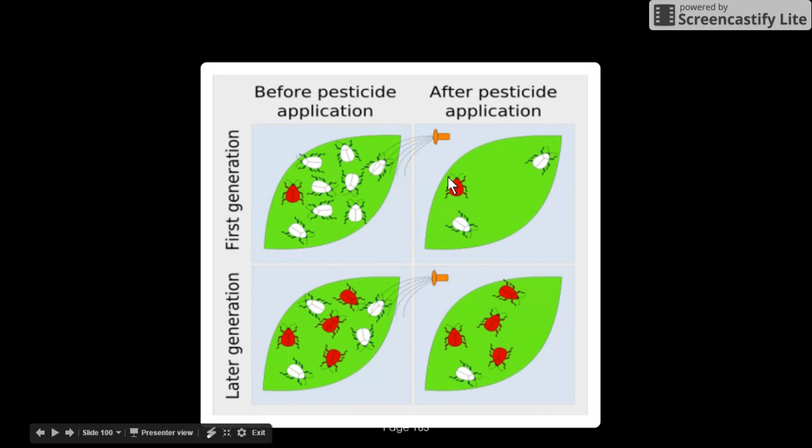I'm going to go back to this example, and let's pretend that this is bacteria. So we get sick, we have some type of bacteria inside of us, and a doctor prescribes us medicine. So we take the medicine, and we have some normal bacteria and then some mutated bacteria. After the first time, since most of the bacteria have died off, we feel good. So we stop taking the medicine. But look at this group right here. These bacteria are still able to reproduce and reproduce and reproduce because you've stopped taking the medicine.